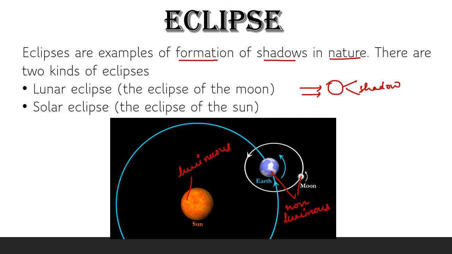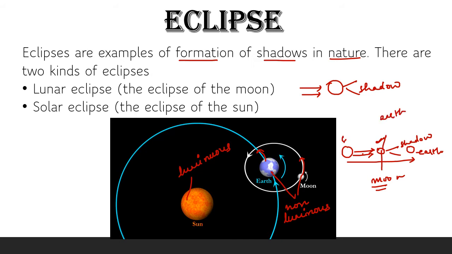The earth moves around the sun and the moon moves around the earth. When the sun, the moon and the earth come in a straight line, then the one which is in between blocks the light of the sun and casts its shadow on the other. Like if the moon comes in between the sun and the earth, the moon casts its shadow on the earth. Similarly, if the earth comes in between the sun and the moon, then it casts its shadow on the moon.